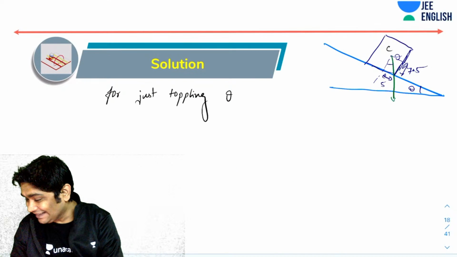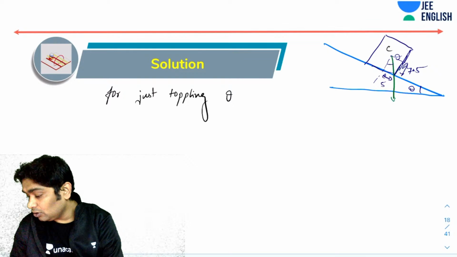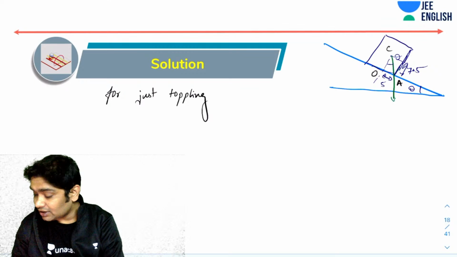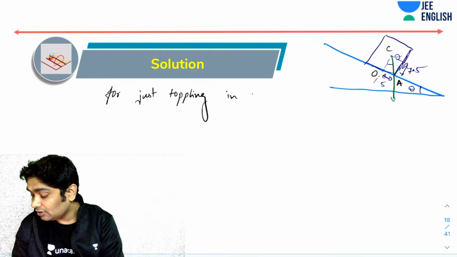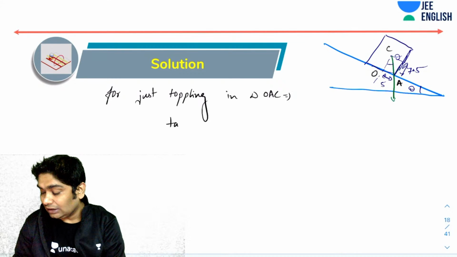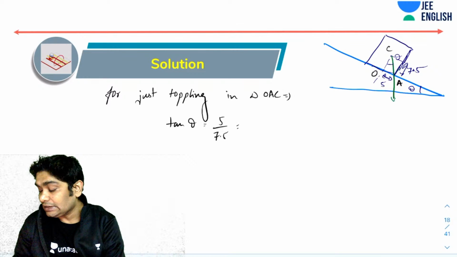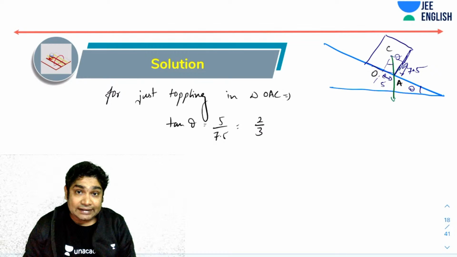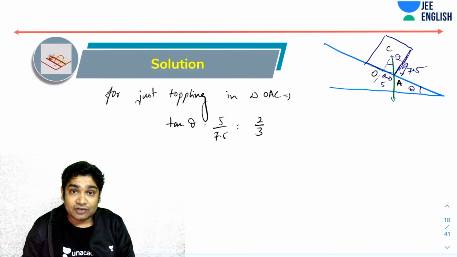Let's call this C, this O, and this A. So in triangle OAC, what would you notice? You would notice that tan theta will be 5 over 7.5, so that is 2 by 3. So if tan theta becomes 2 by 3, then we have the condition for just toppling.